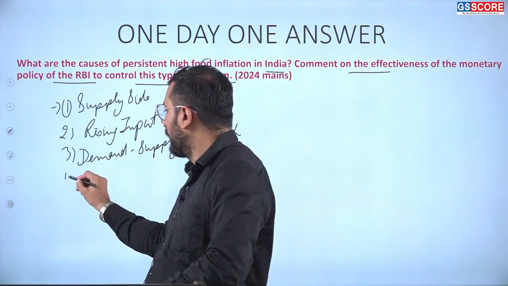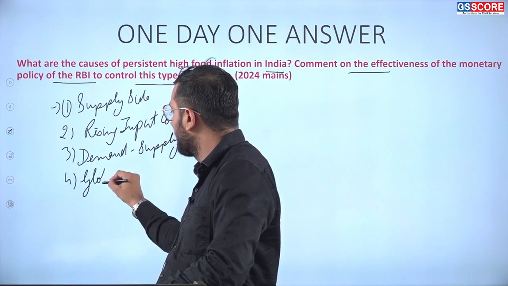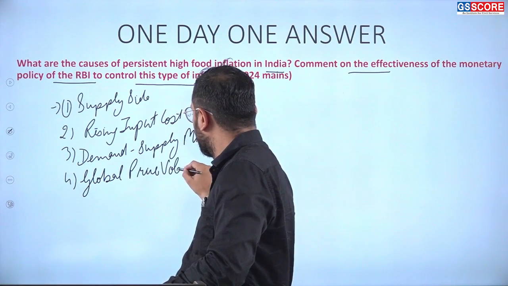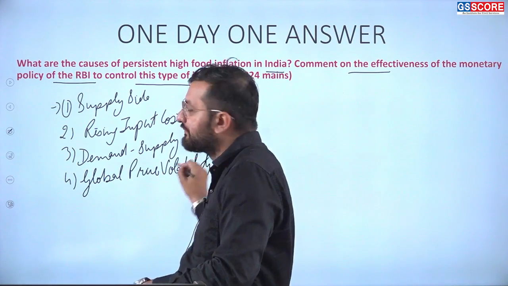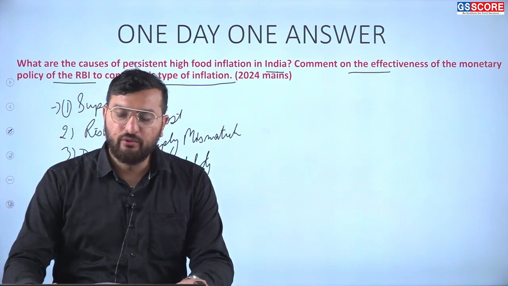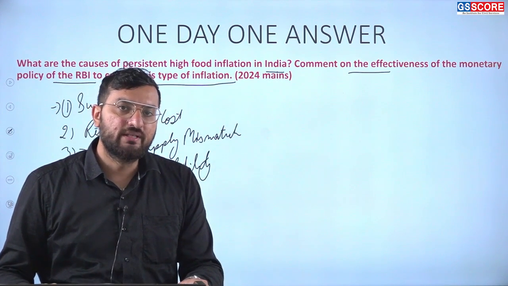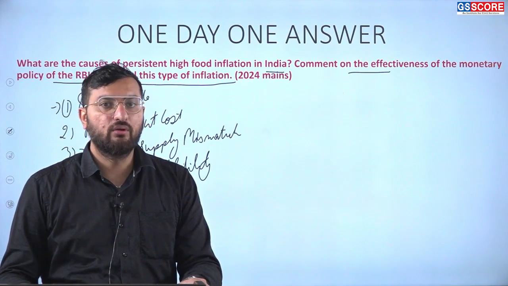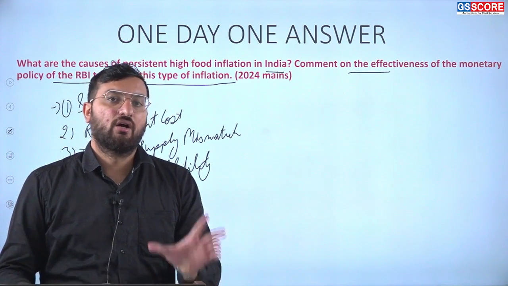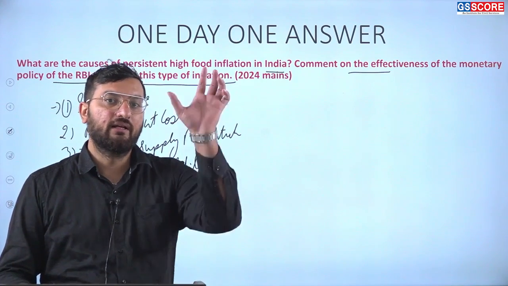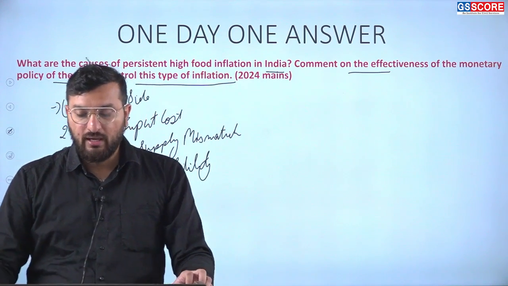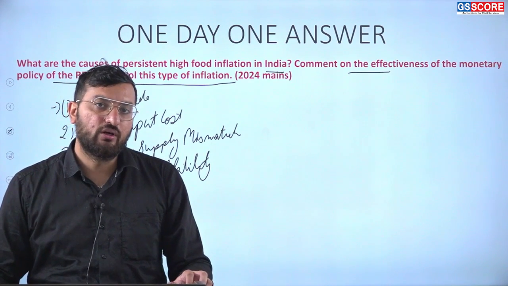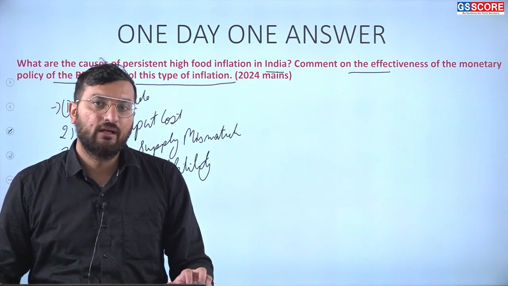Then global price volatility. In this part you can write that if there is too much supply in the global market, it will lead to a decrease in the prices of that good, or if there is too much demand for that product in the market, it will lead to an increase in the prices of that product. Other factors such as crude oil can also impact domestic food inflation.